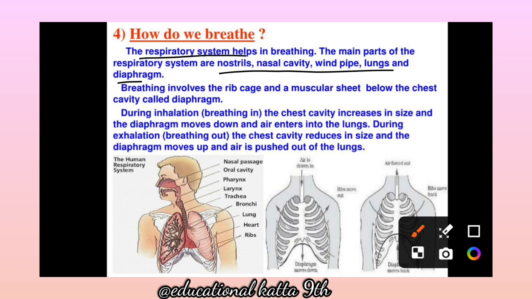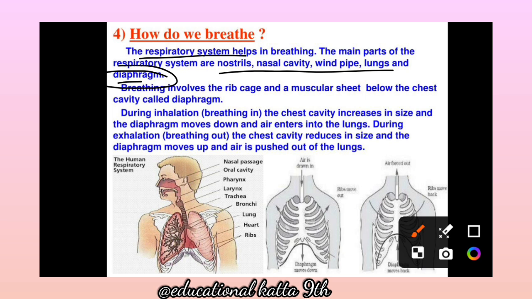This is a spelling which causes difficulty in pronunciation: diaphragm. If you are saying it differently, no issue, but just learn the spelling. Breathing involves the rib cage and a muscular sheath below the chest cavity called diaphragm.